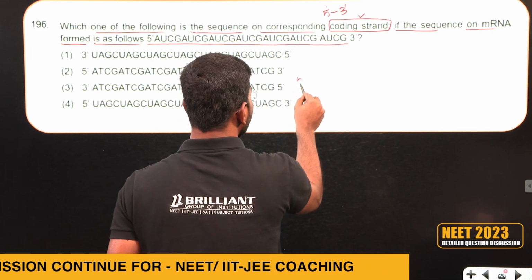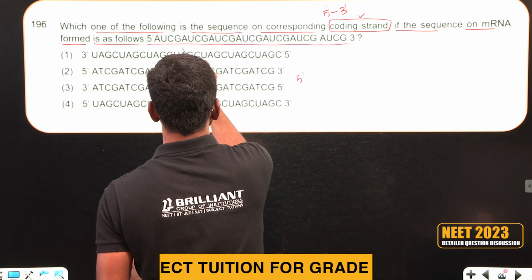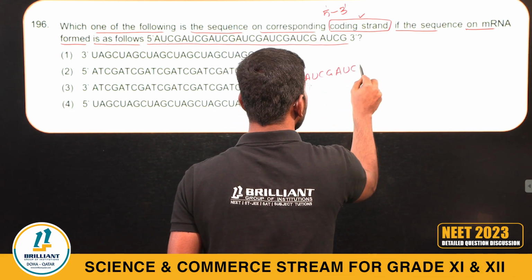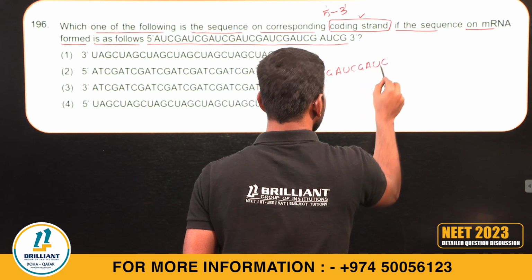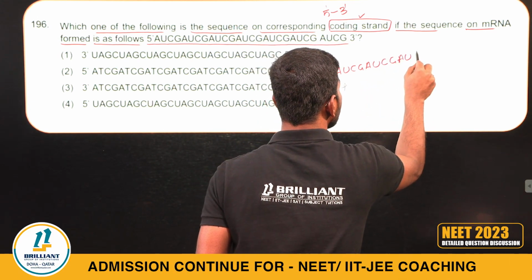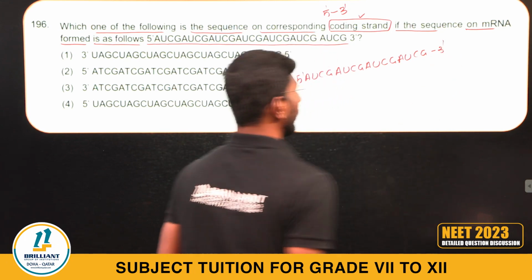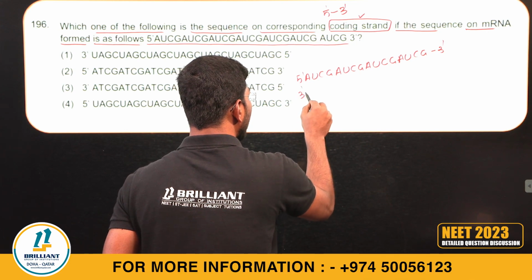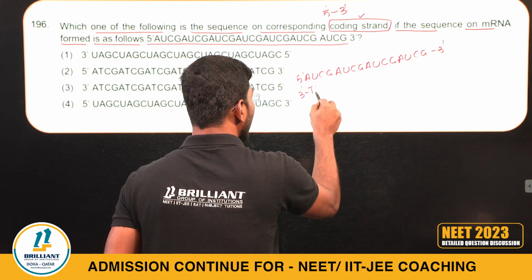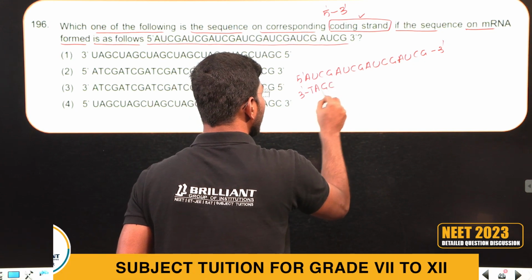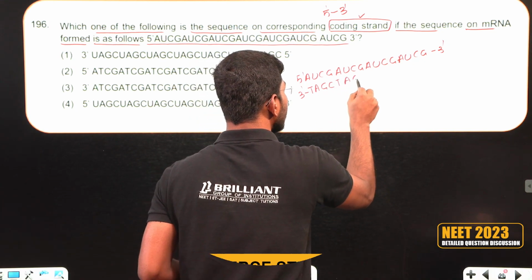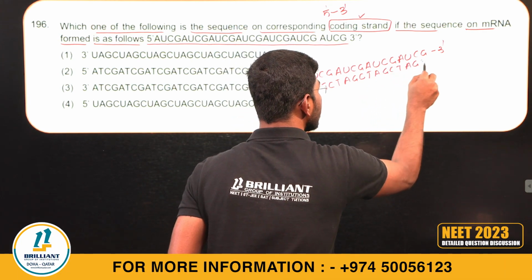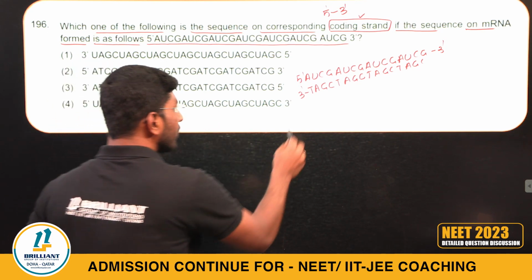The mRNA is 5' AUCG, and this is the 3' end. Let me take the template strand from here. What will the template strand be? 3' is TAGC. What will the coding strand be from here?